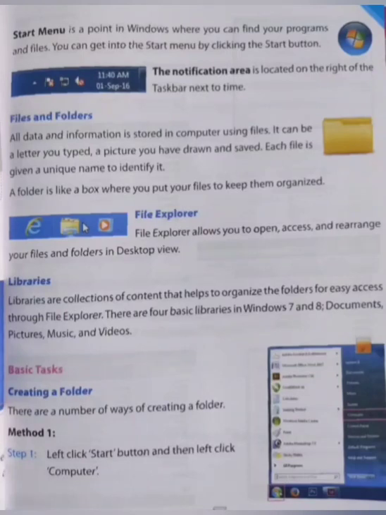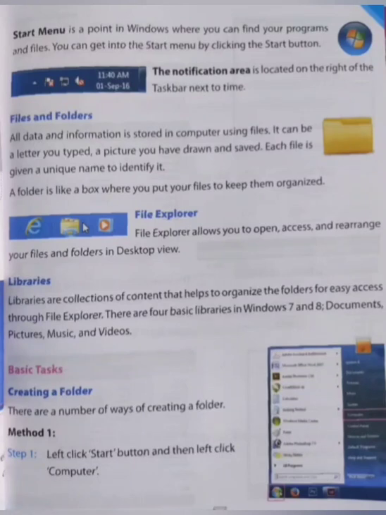All data and information in a computer is stored using files and folders. A file can be any type of document you saved, any letter you typed, or any picture you saved. Each file is given a unique name to identify it. A folder is just like a box where you put your files, and to keep them organized you have to save your files in folders.